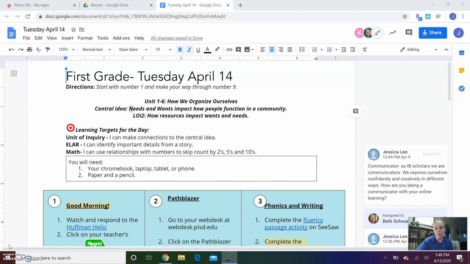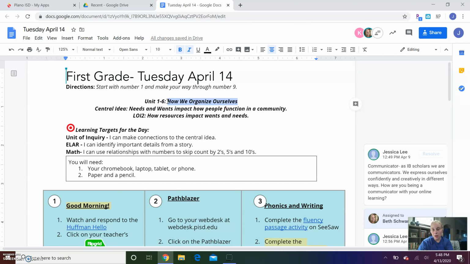I'm going to be reading a story on Epic with you today. So I am on today's Google Doc with all of your classwork assignments. It says Tuesday, April 14th at the top. And today I am so excited because we're starting a new unit. We're starting the unit How We Organize Ourselves.